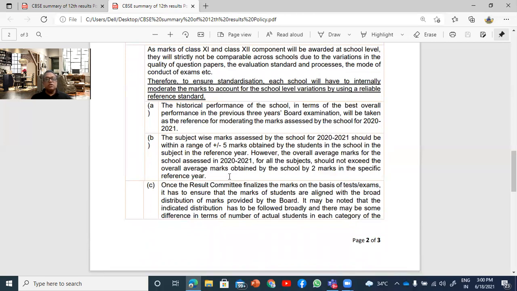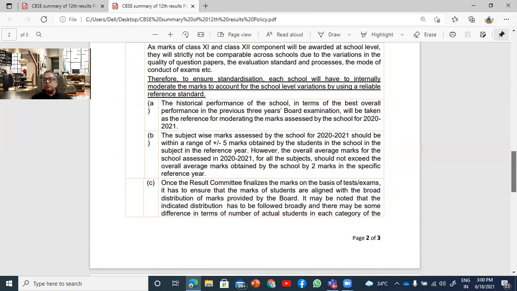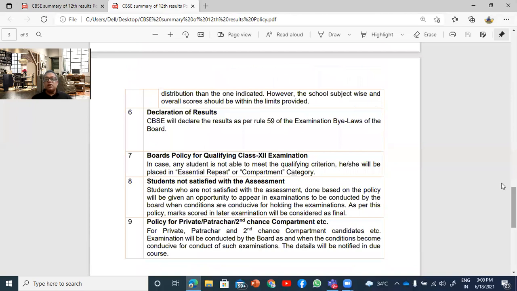So if it is 68, it should be within 69 or 69 and a half, but certainly not more than 70. And once the results are finalized, you can do the moderation with the help of the external, and then upload all the marks there. And the result will be declared probably by end of July or first week of August.